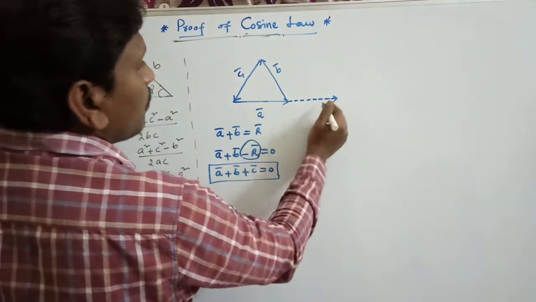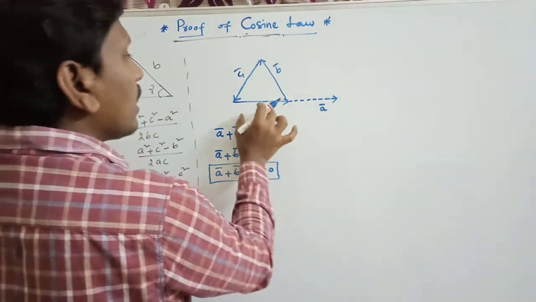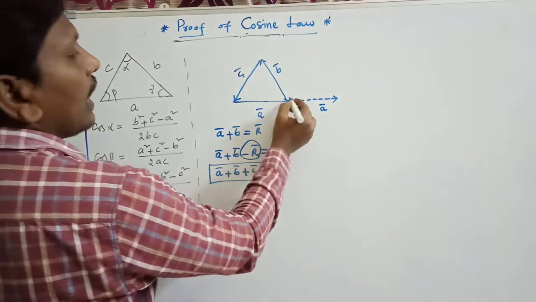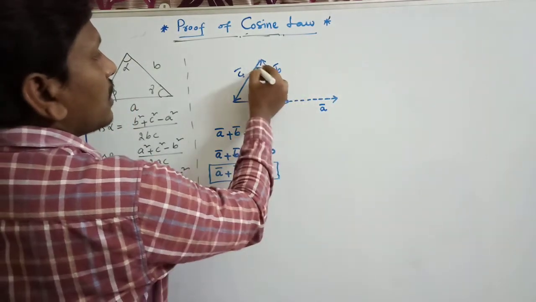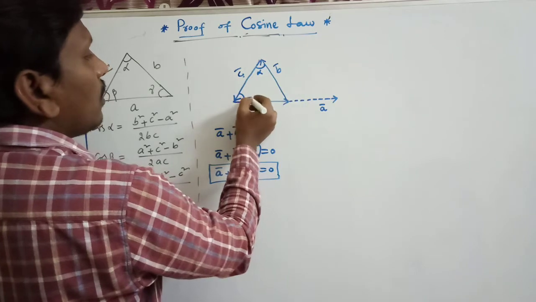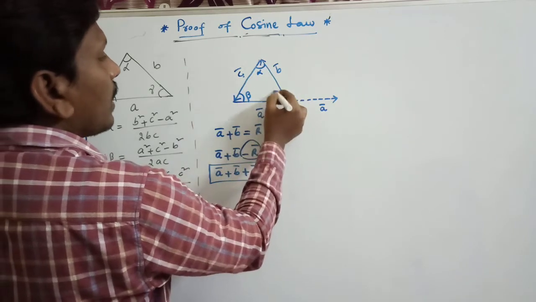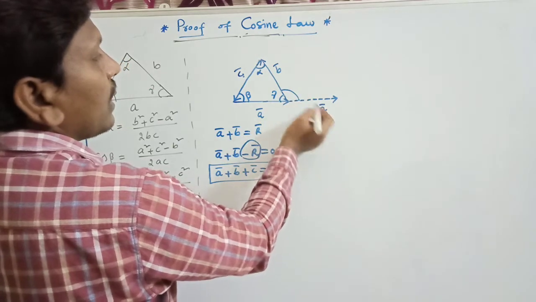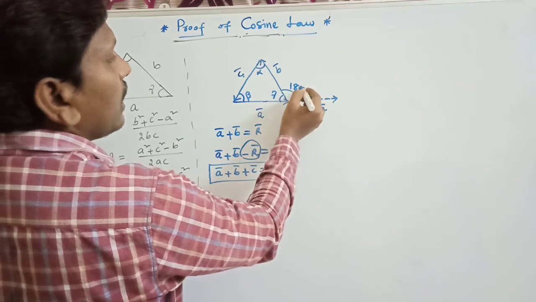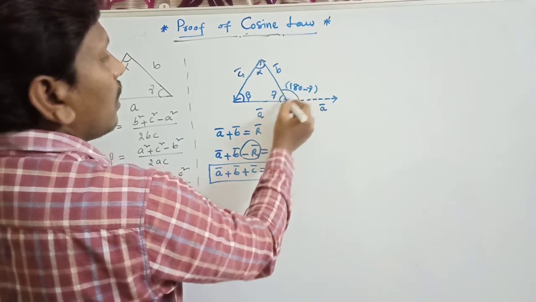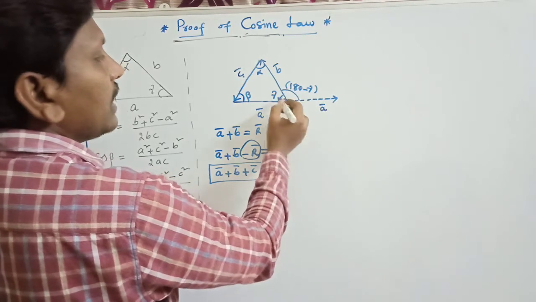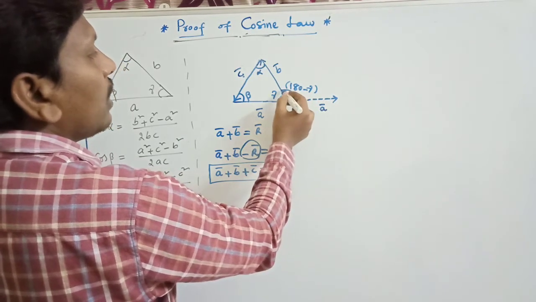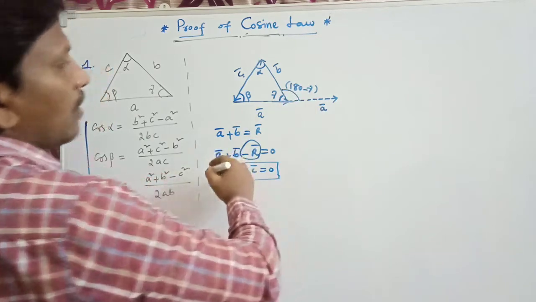The a bar vector is shifted parallel, or extended, and let us consider alpha, beta and gamma. Then the angle made between a bar and b bar is 180 minus gamma. The total is 180, and minus gamma from here to here gives 180 minus gamma.